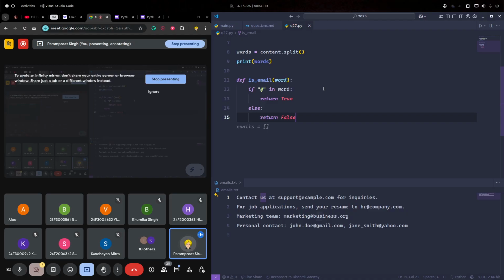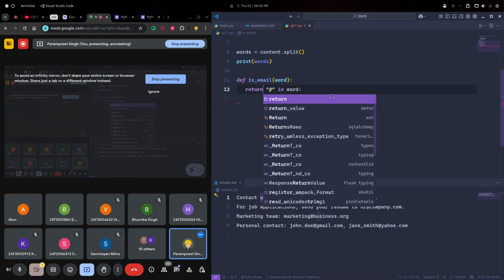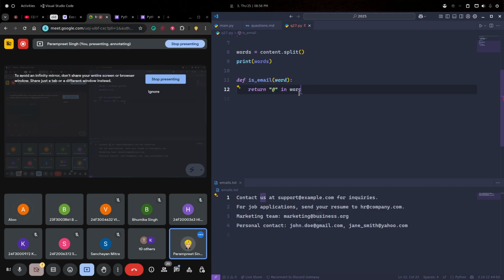If at the rate in word, that means it's an email. If there is no at the rate, that means it's not an email, right? I can simply return this as well. It will give me either true or false. If there is an at the rate, it will give me true. If there is no at, like in contact us or something, then it will give me false. Is it clear to everyone?